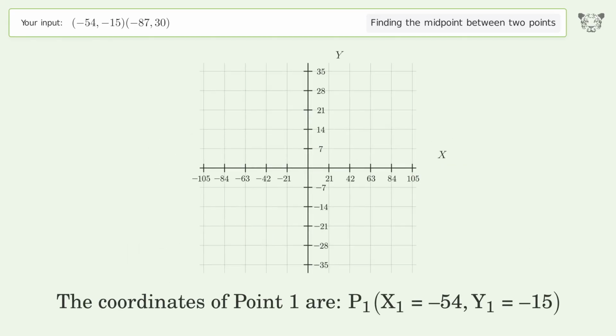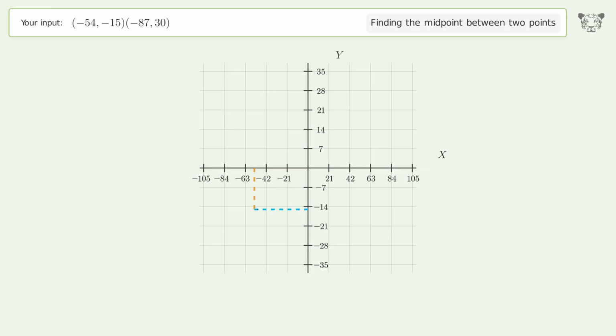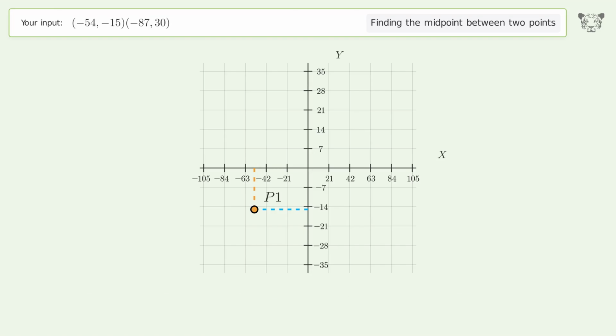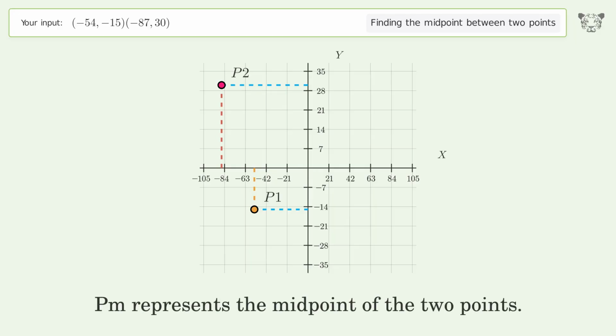The coordinates of point 1 are, x1 equals negative 54, y1 equals negative 15. The coordinates of point 2 are, x2 equals negative 87, y2 equals 30. PM represents the midpoint of the 2 points.